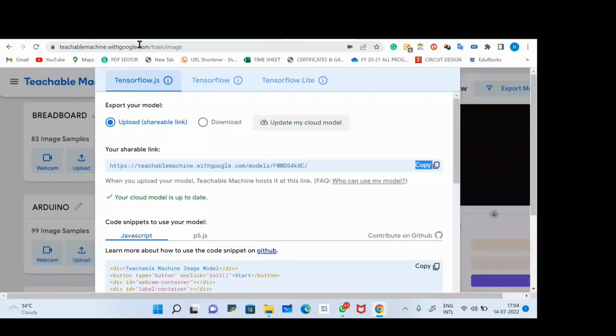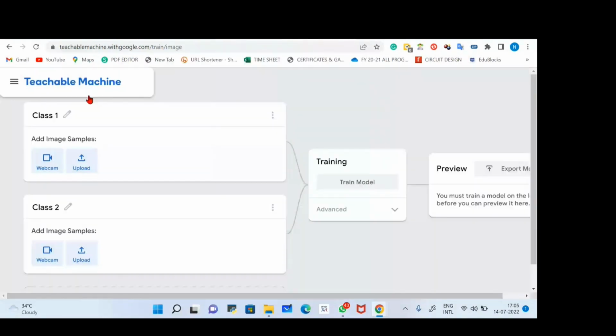Right now I'm going to show you some more things, and how you can use this project using the webcam. Just a second, give me a minute. Here I have two things with me: one is my mobile phone and one is my water bottle.